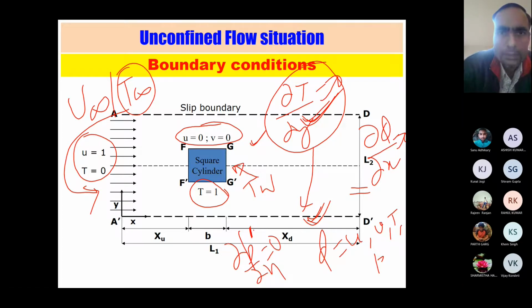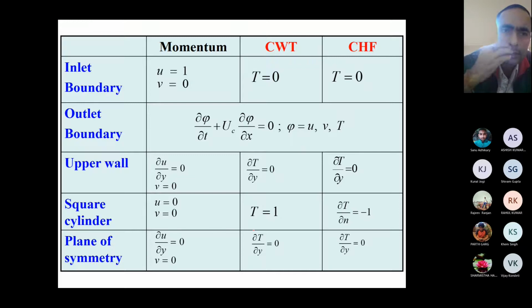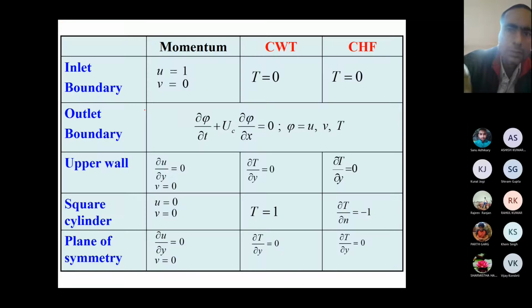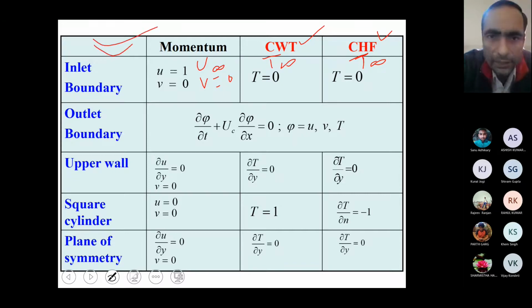Okay, I will just give you some mathematical expressions. So at the inlet you can consider that you are having a uniform condition. So uniform means u infinity, as I suggested, and T as T infinity. Okay, and two classical ways of thermal boundary condition you also know, so no need to explain: the constant wall temperature condition, and the constant heat flux condition. Okay, and you can consider your v is 0. So whatever you can see on this slide, it is in a dimensionless way.